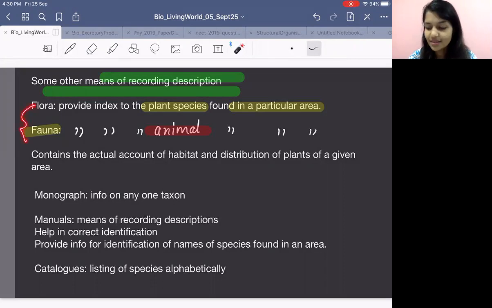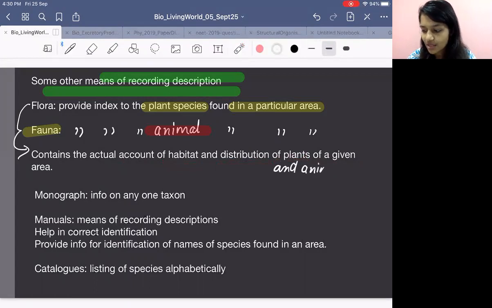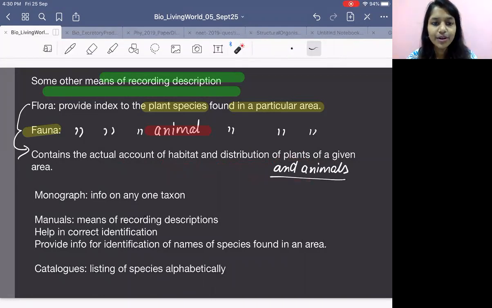So what are they having? Flora is having the details of plant species. Fauna is having the details of animal species. So it actually gives you the habitat and distribution. Flora and fauna give you the description of habitat and distribution of plants and animals, in which habitat they are found. For example, if there is a book written related to Bhubaneswar, you know what the climate of Bhubaneswar is and which kind of habitat you get in Bhubaneswar.